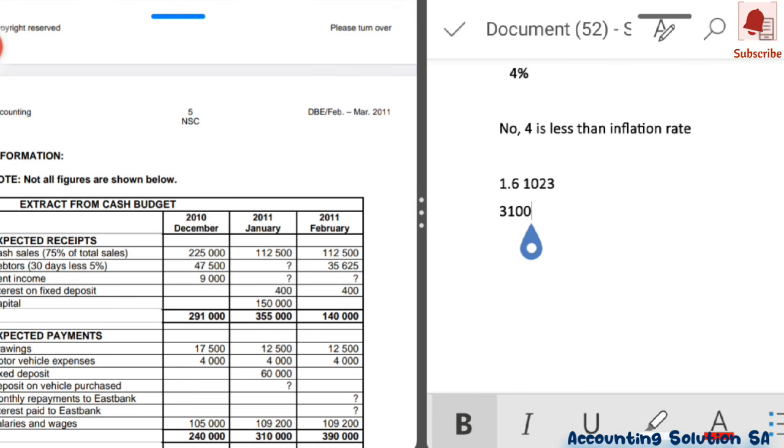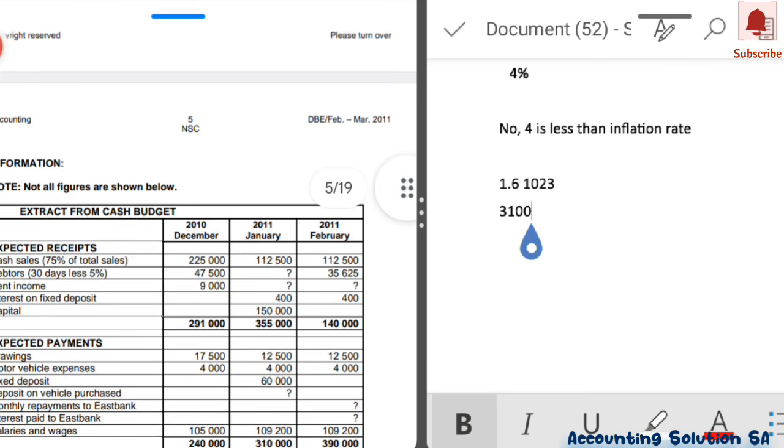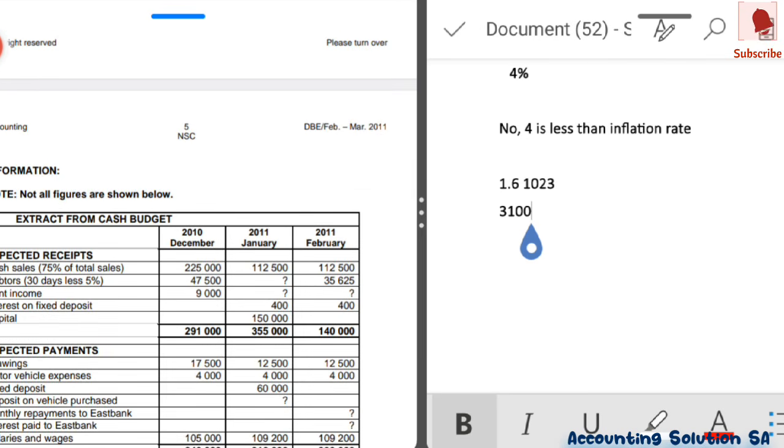If you check on January, they said we have cash sales of 112,500, and 75% of total sales is cash, which means that 25% is on credit.